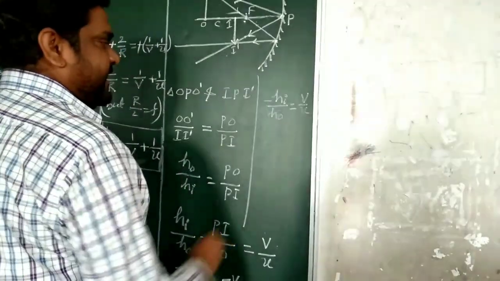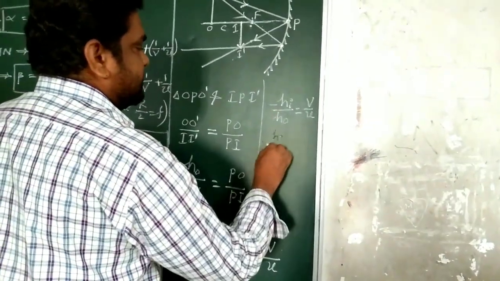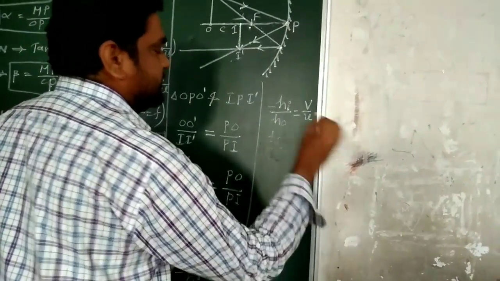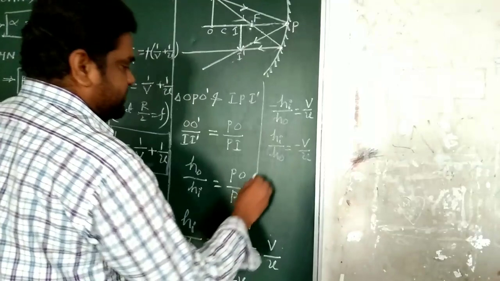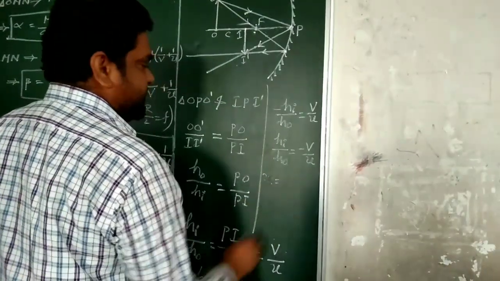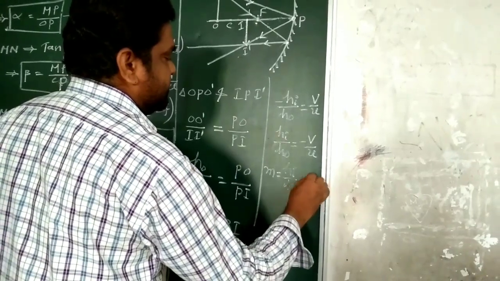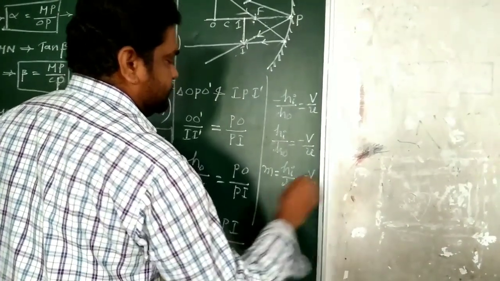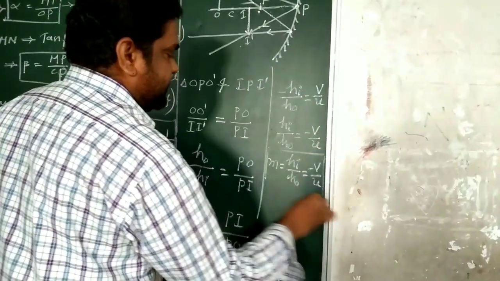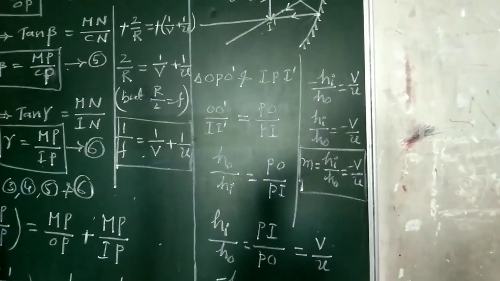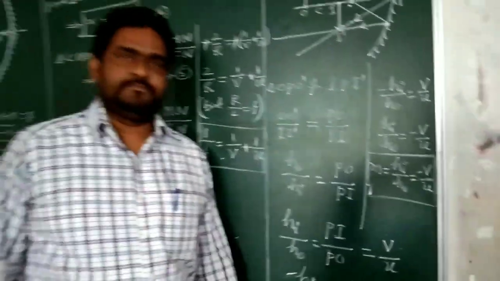Height of the image by height of the object equal to minus V by U. Height of the image by height of the object is nothing but magnification. Magnification equal to height of the image by height of the object equal to minus V by U. This is the formula for magnification of spherical mirrors. Thank you.